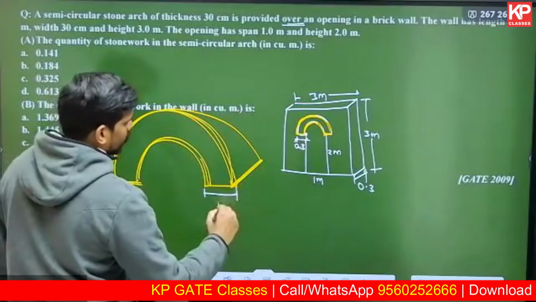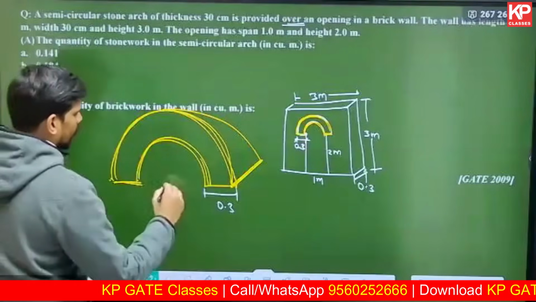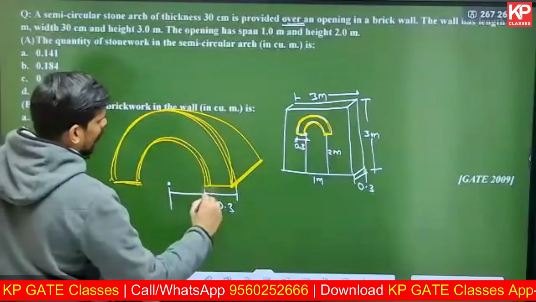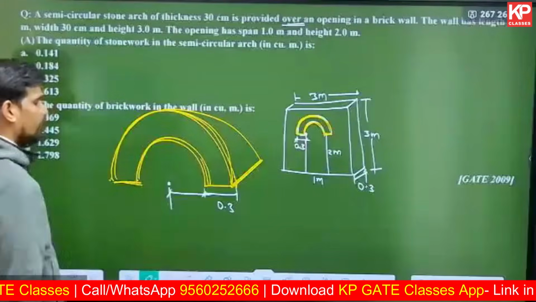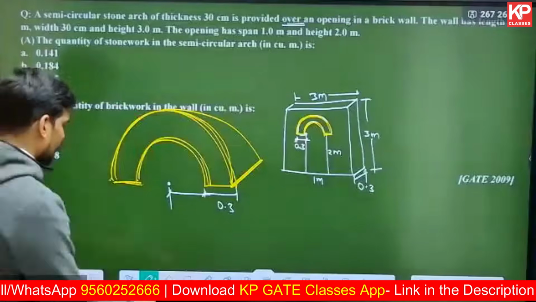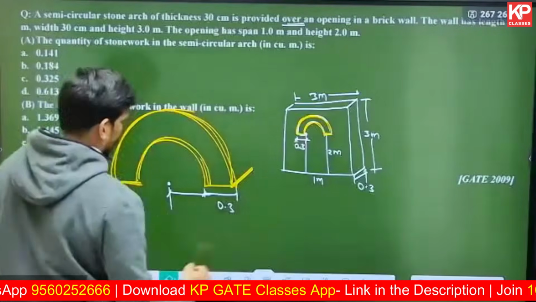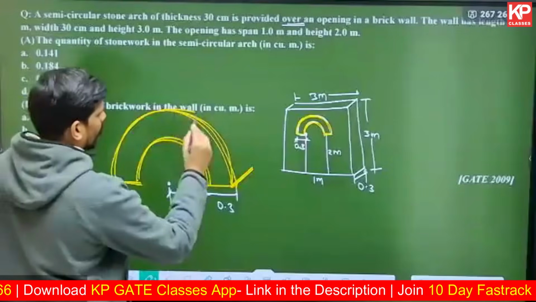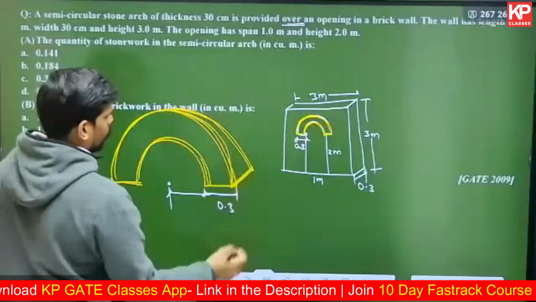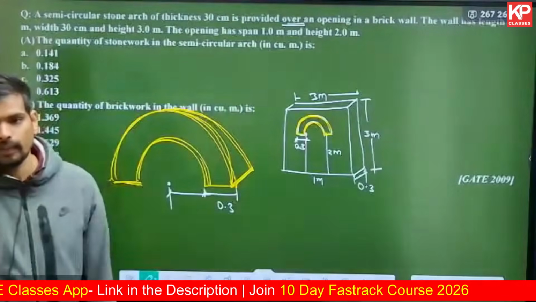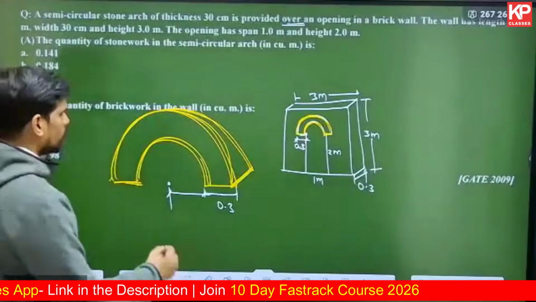This dimension is given as 0.3. Can anyone tell me what is the dimension from the center of this span to this inner? What is half of the span? The total width of the opening is 1 meter. So that span will be 0.5.